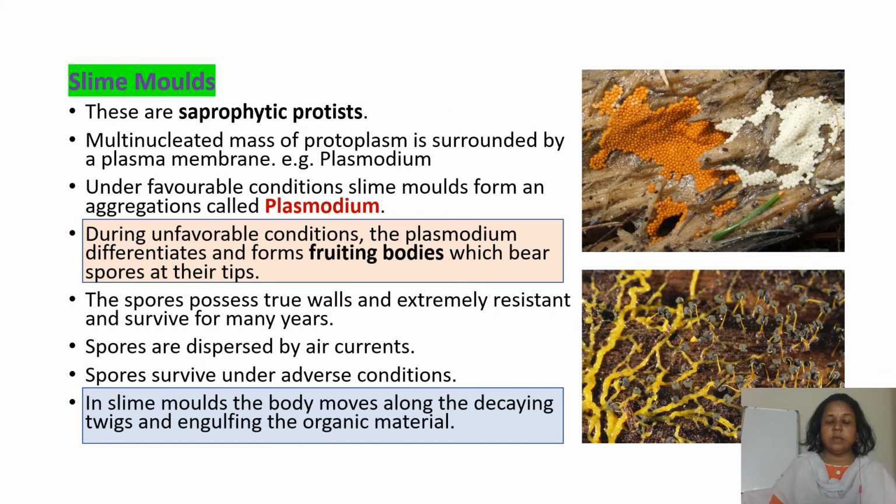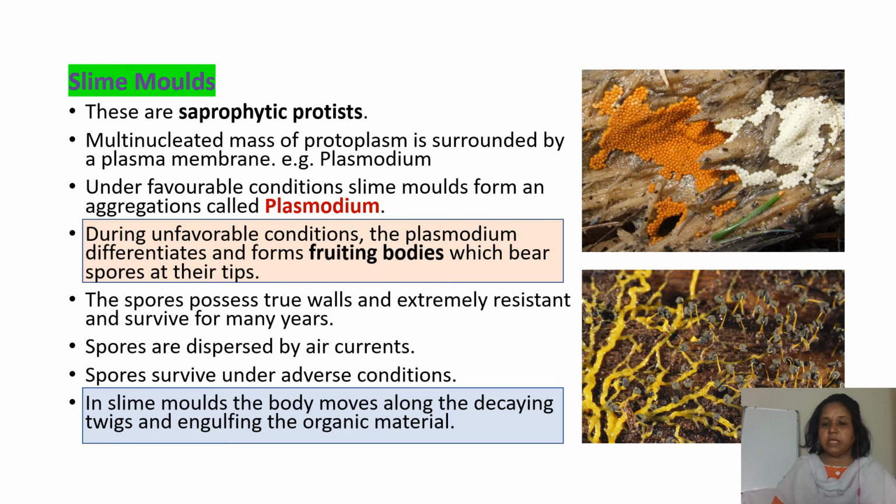We have seen three members, chrysophytes, dinoflagellates and euglenoids, and the next members are the slime molds. These are saprophytic protists. A multinucleated mass of protoplasm is surrounded by a plasma membrane. Under favorable conditions, slime molds form an aggregation called plasmodium. Here you can see in the diagram, they are forming a round mass-like structure that is called the plasmodium. During unfavorable conditions, the plasmodium differentiates and forms fruiting bodies which bear spores at their tips.